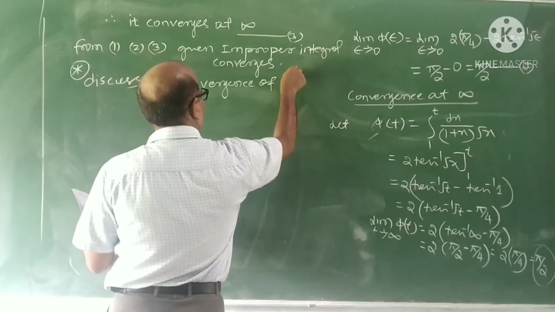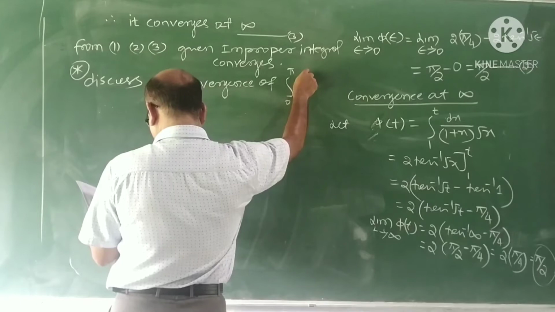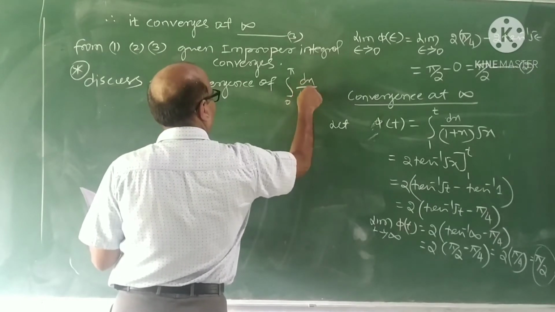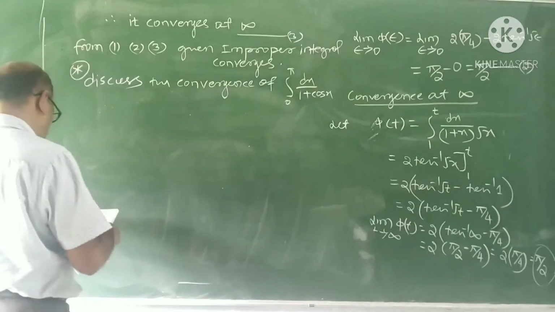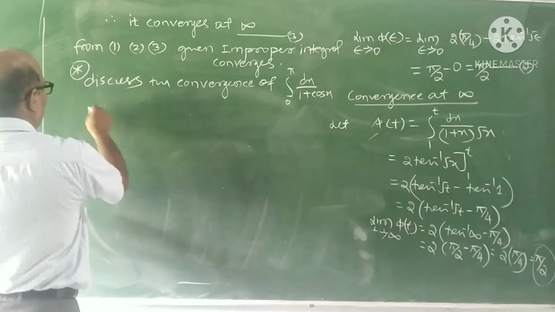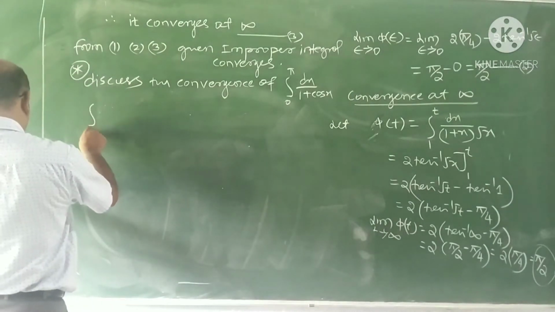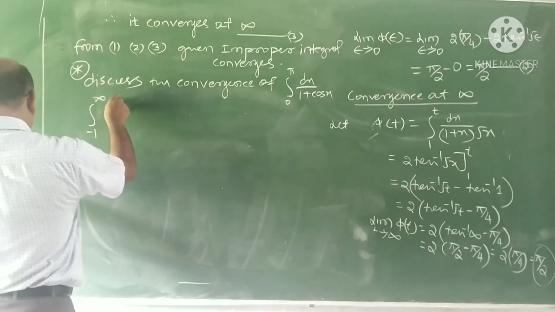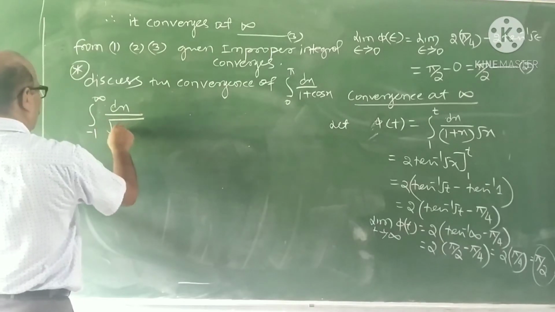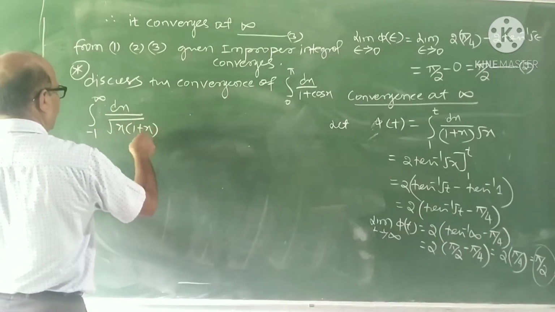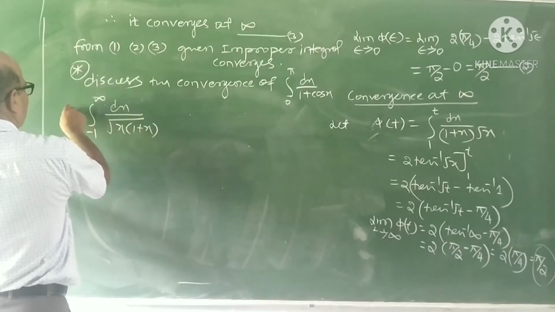the integral from 0 to pi of dx by 1 plus cos x, and next, the integral from 1 to infinity of dx by square root of x into (1 plus x). Discuss the convergence.